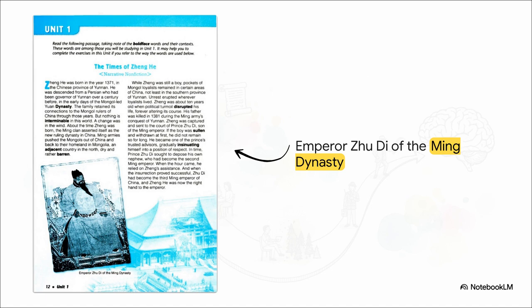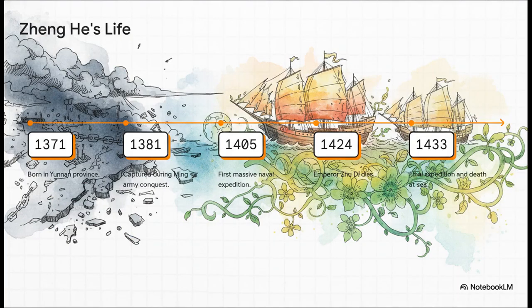How? Well, he did it by gradually insinuating himself into a position of respect. To insinuate means to suggest or hint slyly, or to just kind of edge your way into something indirectly. He didn't kick the door down and force his way into power, he smoothly insinuated himself into the ruler's absolute trust. And this timeline perfectly captures the dramatic arc of his life.